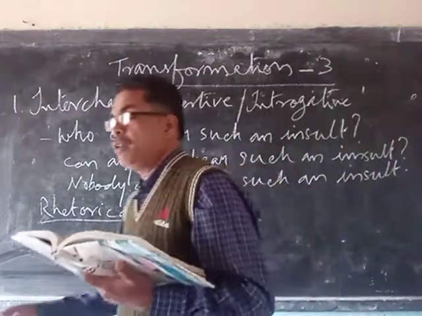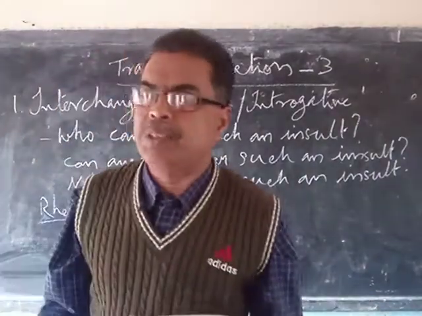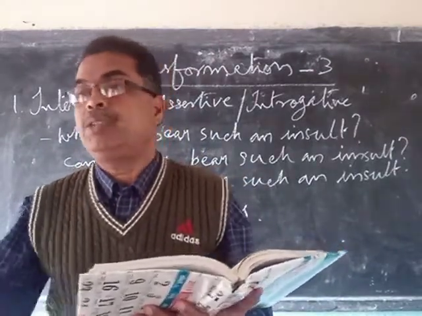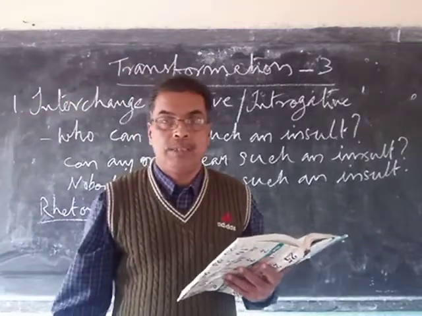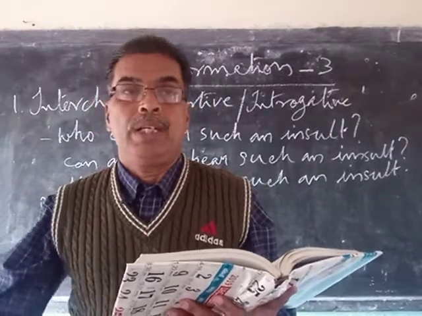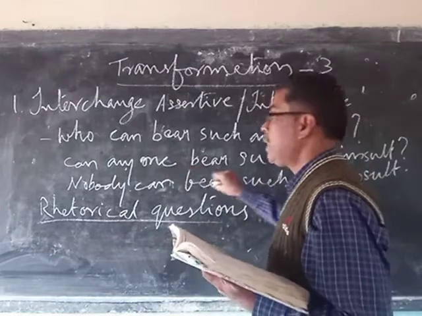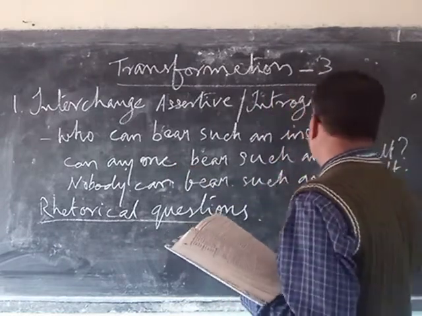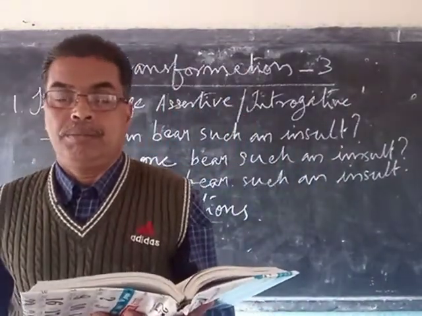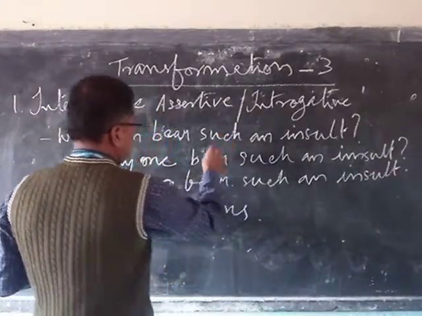Now we are in the middle of a conversation talking about a person who has suffered very badly an insult from his higher officials or somebody else, a neighbor or whatever it is. After that we are having a discussion. During the discussion, we say, how can a person bear this kind of an insult? When we say that, it actually means nobody can bear such an insult, or you should not have borne such an insult. To state that, we are asking these questions.